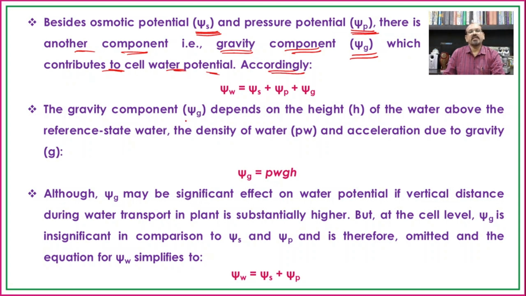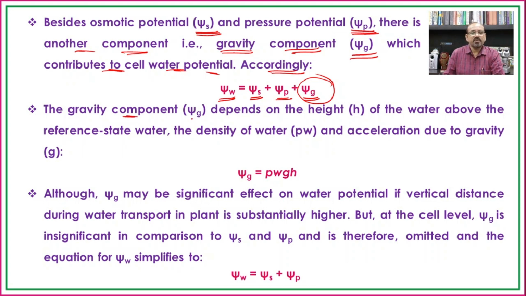Accordingly, the water potential is equal to the osmotic potential plus pressure potential plus gravity component. Means now there is an addition of one more component to find out the water potential of the cell or the system.